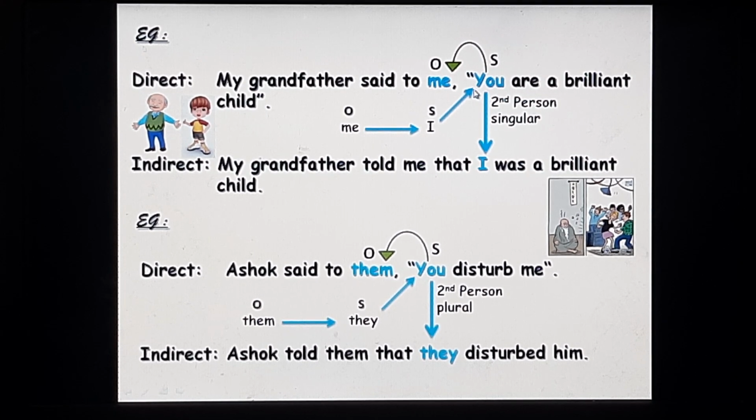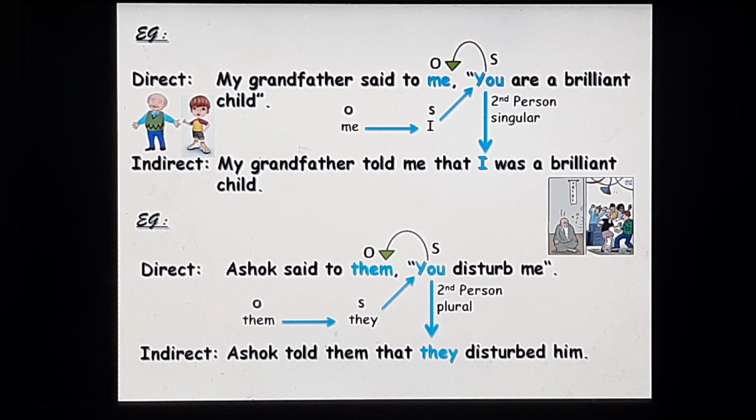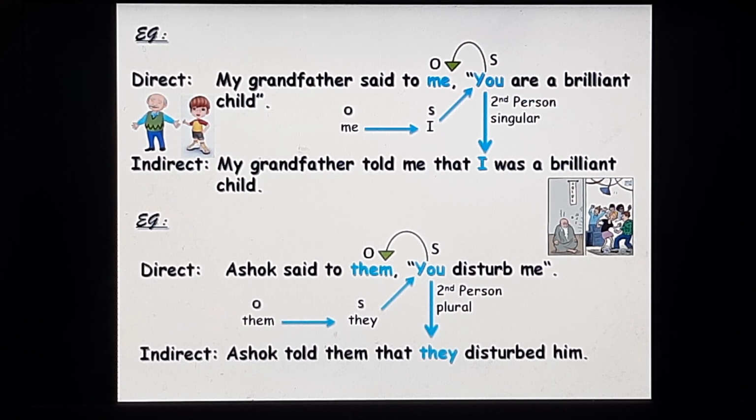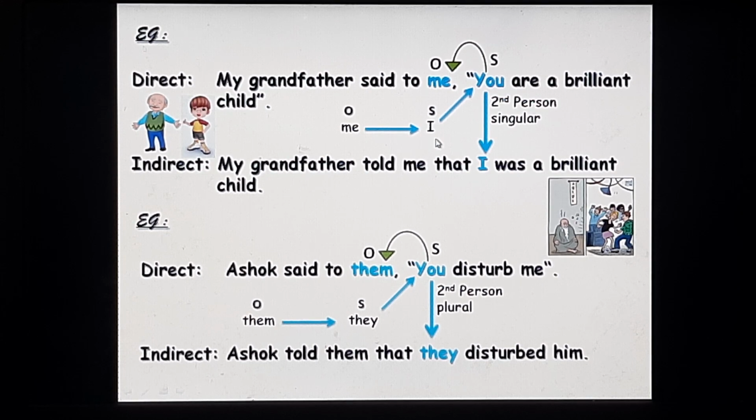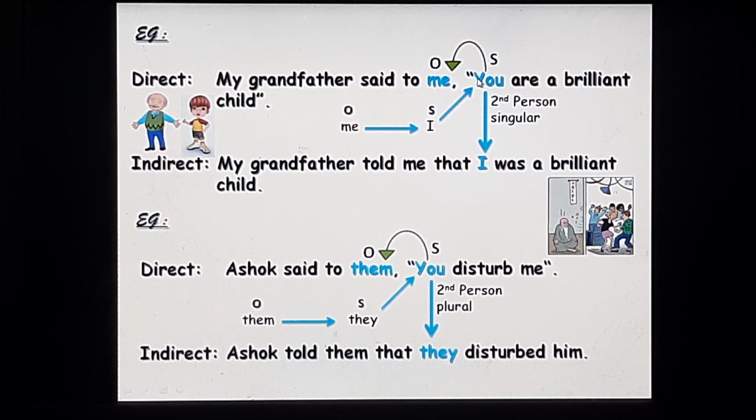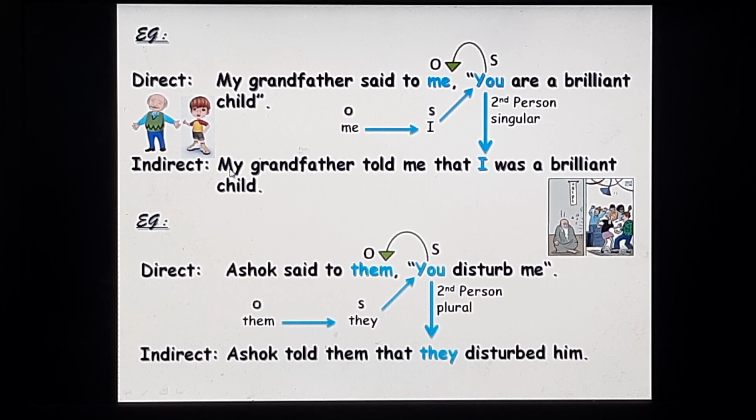Now, to change it into the indirect, first you must locate the subject in the direct speech. It is you. You is in the second person, so it must refer to the object in the reporting part. It is me. Now, me is the objective pronoun. It must change into its subjective pronoun I, as I stands for you. So, in the indirect speech, you will change into I. My grandfather told me that I was a brilliant child. Let's see the next example.